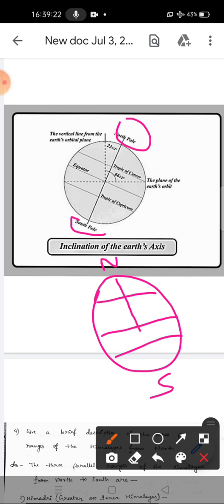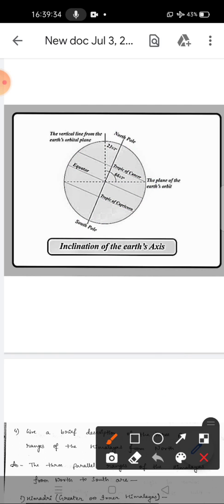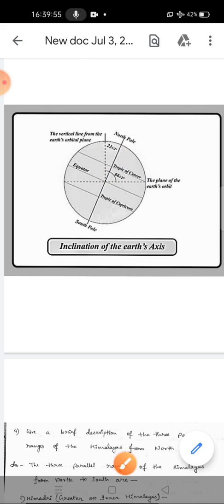This is the North Pole, South Pole, equator, Tropic of Capricorn, Tropic of Cancer, and this is the plane of the Earth's orbit, and this is the vertical line from the Earth's orbital plane. So the inclination is like that. It is a 66.5 degree inclination, and the Earth's axis is inclined by 23.5 degrees from the vertical. Okay, so this is the diagram of the inclination of the Earth's axis.